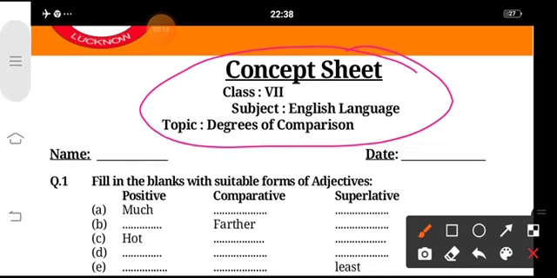Degrees of comparison. When we describe the quality of one thing or a person, we use the base or positive form of adjectives. The comparative degree tells us which of the two things or people described has a greater degree of the quality mentioned, and superlative shows the superior degree, more than two. So, positive degree, for example, good, comparative degree is better, and superlative is best.